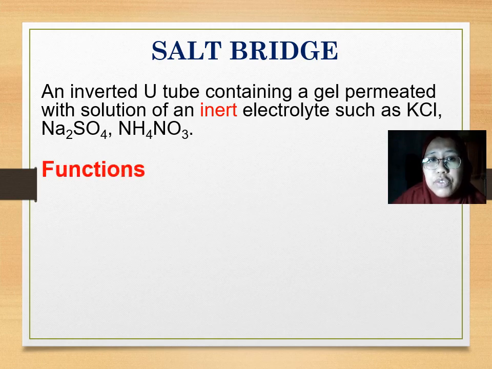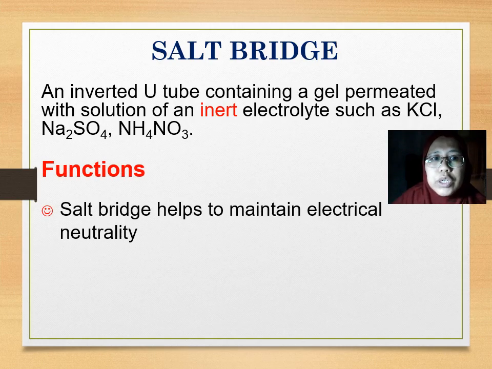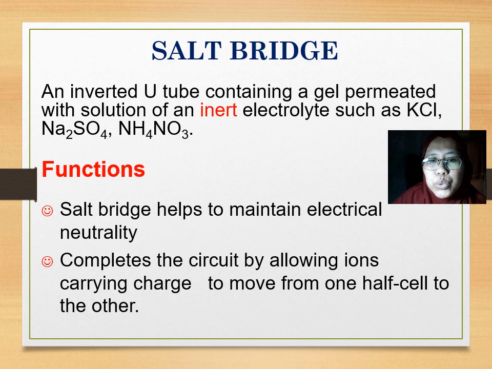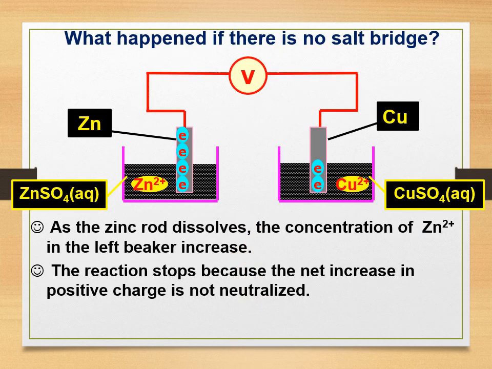What are the functions of salt bridge? Number one, it helps maintain electrical neutrality. Number two, it completes the circuit by allowing ions carrying charge to move from one half cell to the other half cell. Let's look at what happened to the cell if there is no salt bridge.